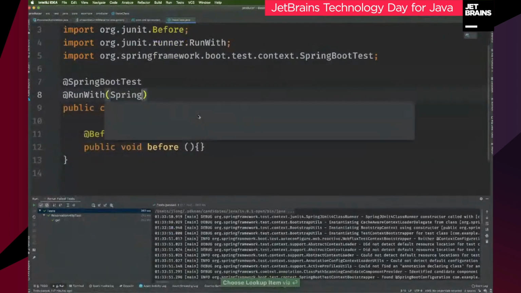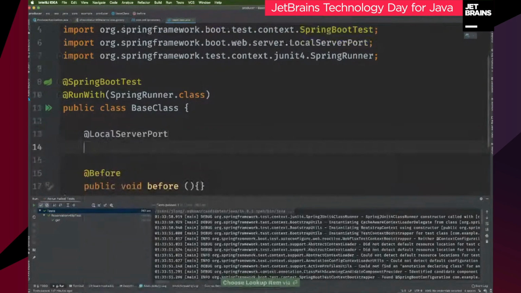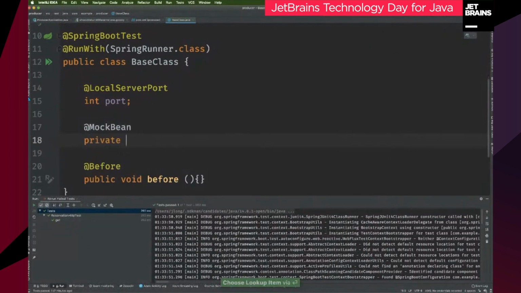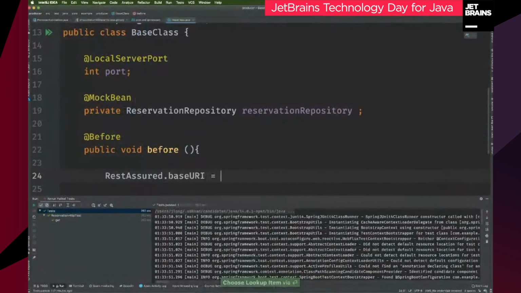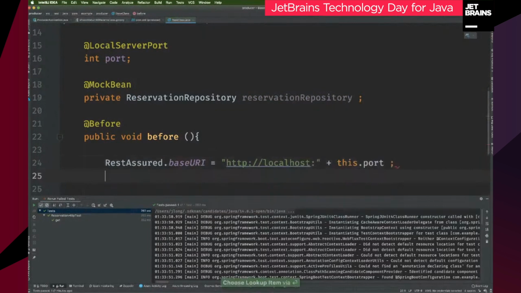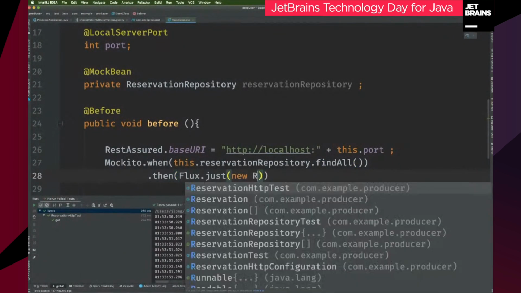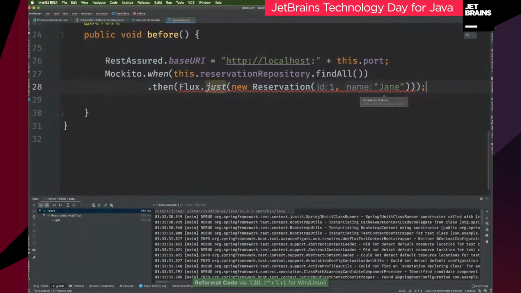I'm going to run it with the SpringRunner.class. And I'm going to need to do a few things. I'll inject the current port of the application, and I'll mock bean out, just as before, my reservation repository, right? So this will give me the same benefits as before, and I can now configure the framework so that it knows where the requests should be directed. So this.port, and I'm going to also do the same as before, Mockito.when this.reservationRepository.findAll, then Flux.just new Reservation one Jane. Okay, so just providing us a stub.